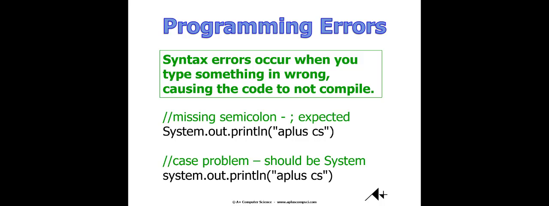Error messages or errors in general. Syntax errors occur whenever you're typing in your code and you typed it in incorrectly. You left off a semicolon, as we looked at in some of the prior examples. You may have not put enough braces so you don't have pairs. You may have spelled something wrong. A syntax error is something that occurs whenever you've initially typed in your code and you're trying to verify if what you typed in is correct.